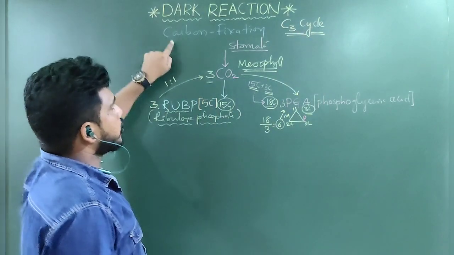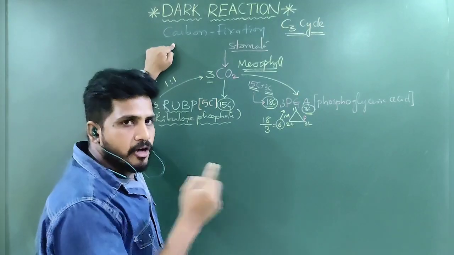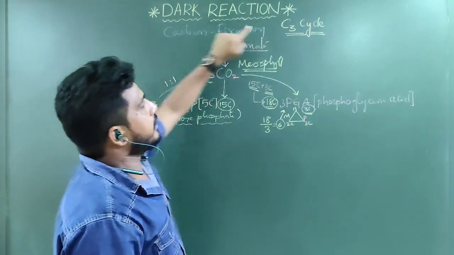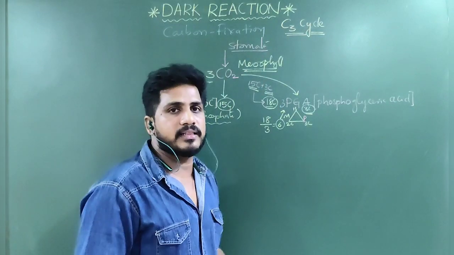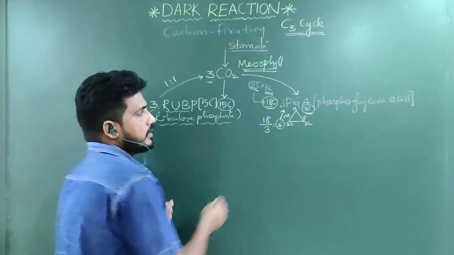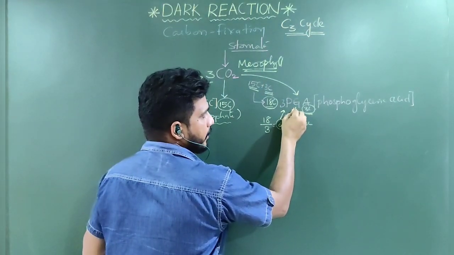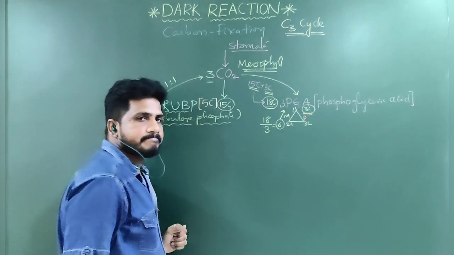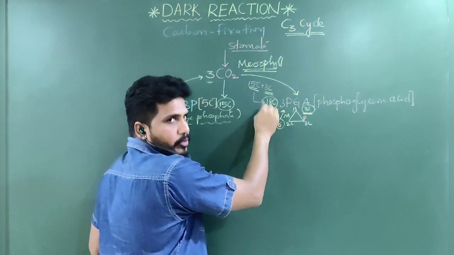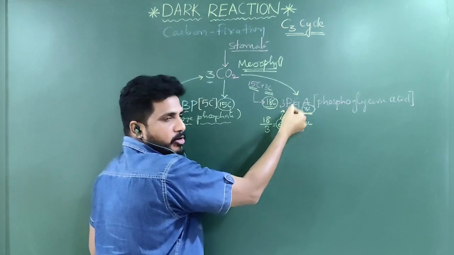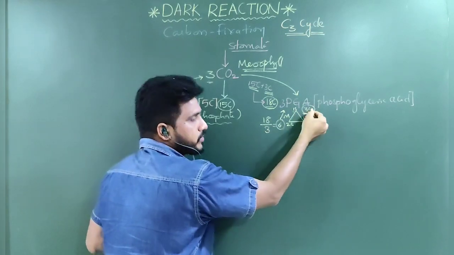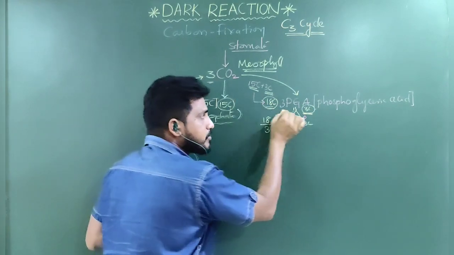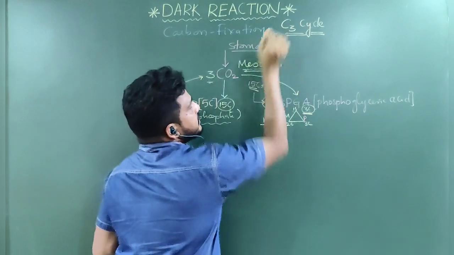Dark reaction is also called carbon fixation because carbon is fixing, and dark reaction is also called C3 cycle because the first formed stable component is 3 carbon. Don't think that is 18 carbon. Total all 6 molecules, each molecule is 3 carbon. 6 molecules into 3 carbon is equal to 18 carbon. But each molecule is a 3 carbon component. That's why it is called the C3 cycle.